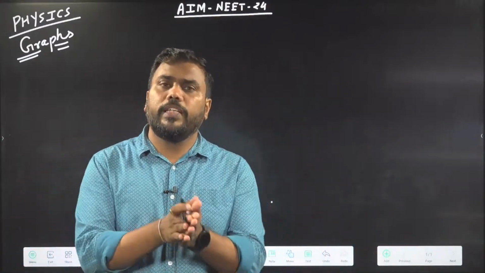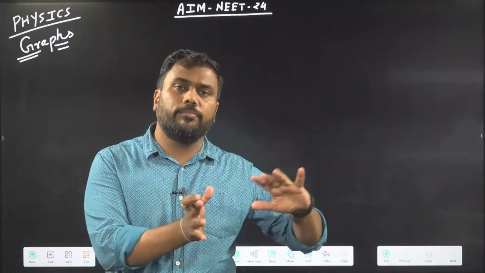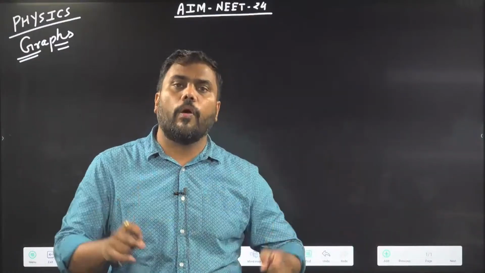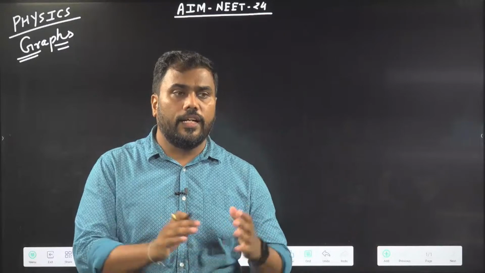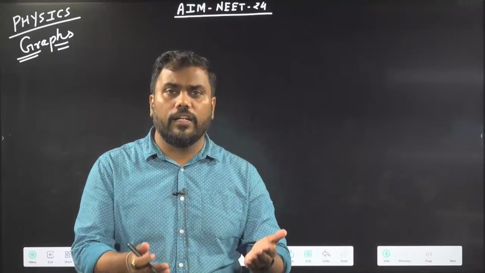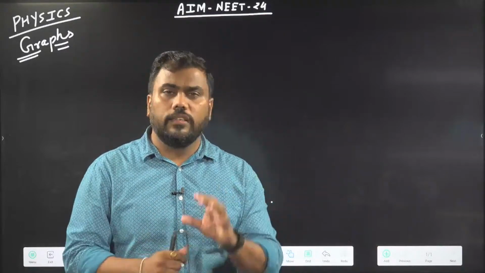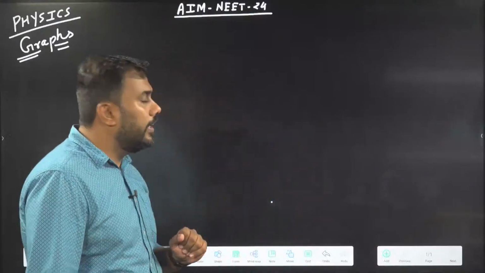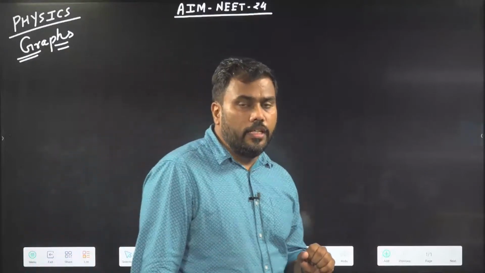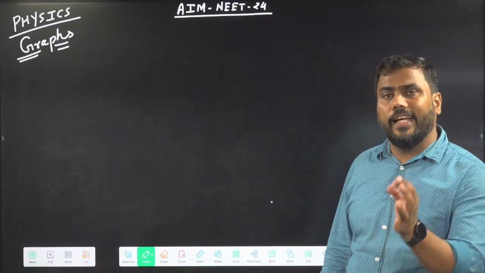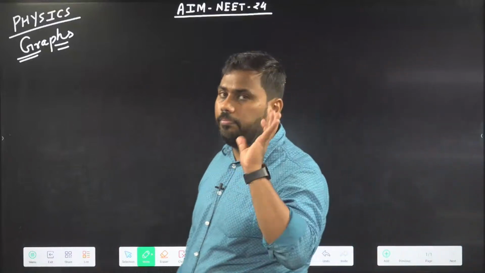Now let us start our syllabus. In the previous classes, I have covered some basic geometry: the properties of different triangles and the properties of circle, etc. After that, I started coordinate geometry. What is the meaning of coordinate geometry? It helps us to define positions.